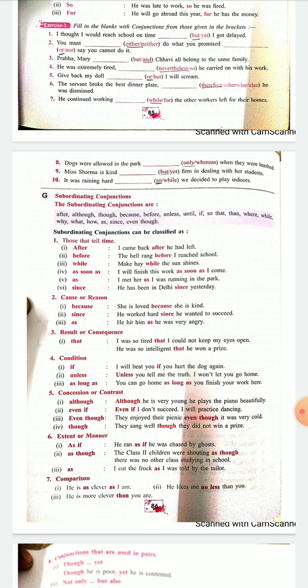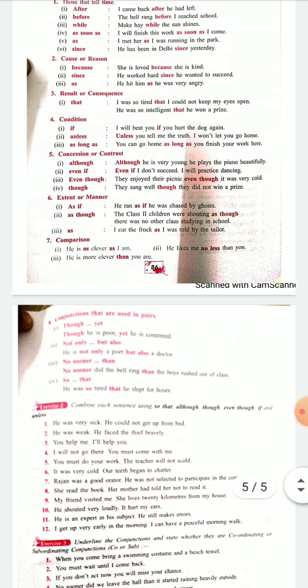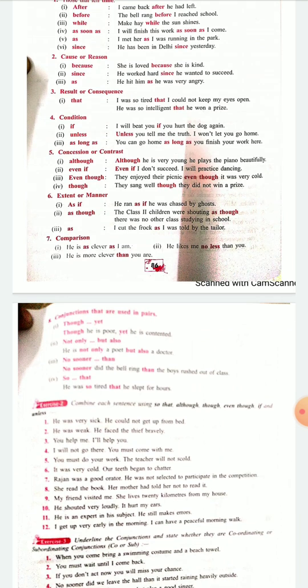He is as clever as. He is no less than you. Comparison. And the 8th one are the pairs. Though, yet, not only, but also. No sooner than, so that. So these are the conjunctions which you can use.